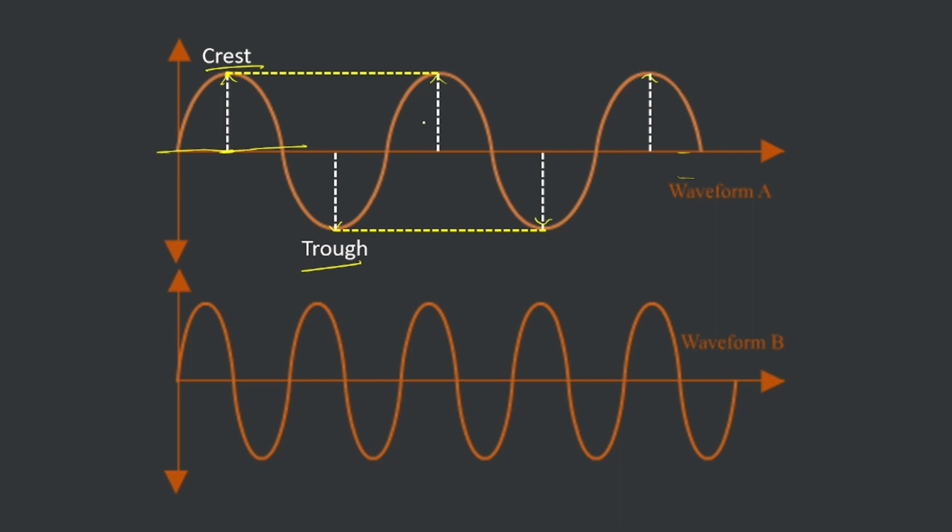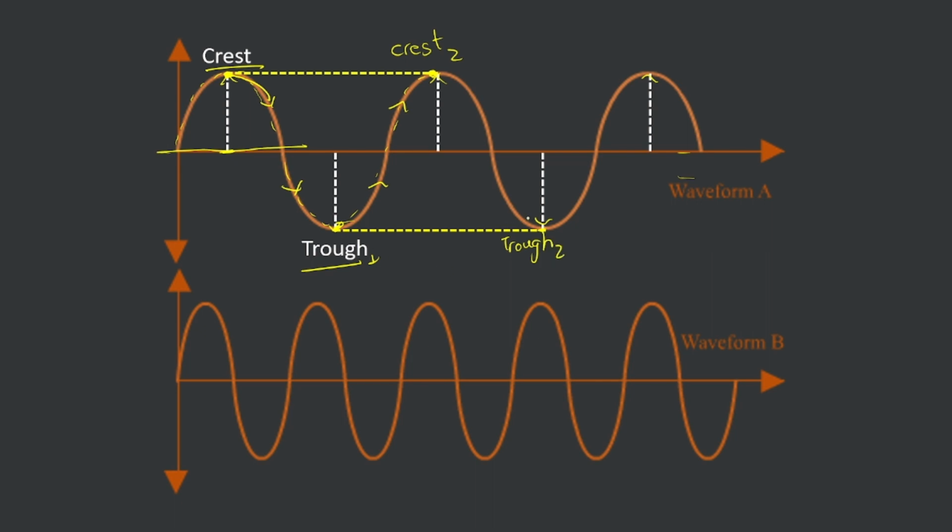Now what is one oscillation? One oscillation is when it goes from here and then down and back up. What this means is one oscillation is completed when the wave travels from one crest to another crest or from one trough to another trough, meaning it would travel from here, then it will go here, here, here, and when it reaches here, this is one oscillation. From the first crest to the second crest, this is one oscillation. Or we can go from one trough, which is trough 1, to trough 2. This would also be one oscillation.